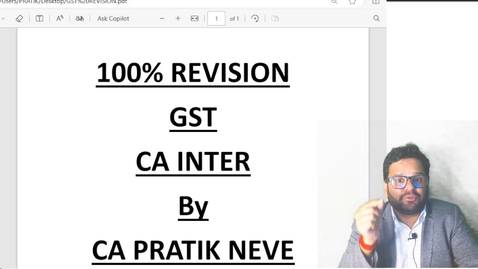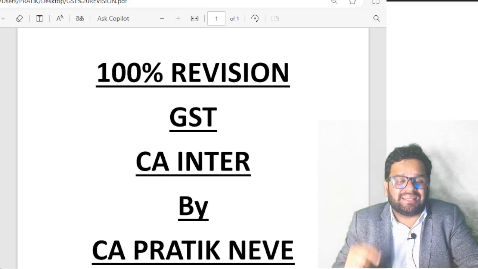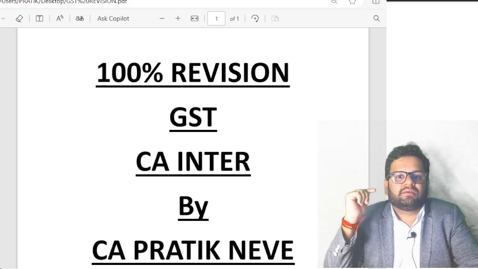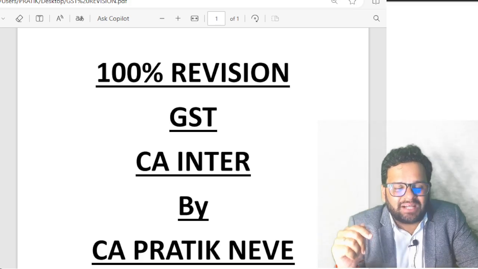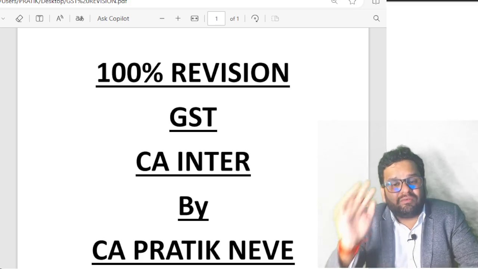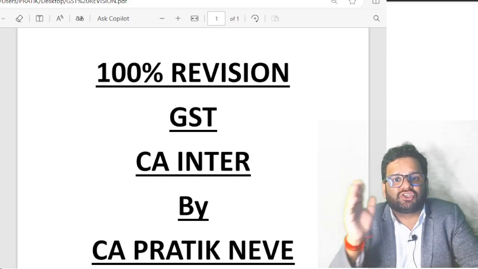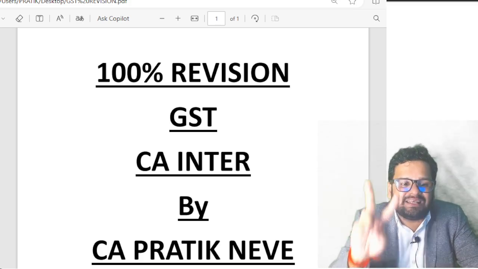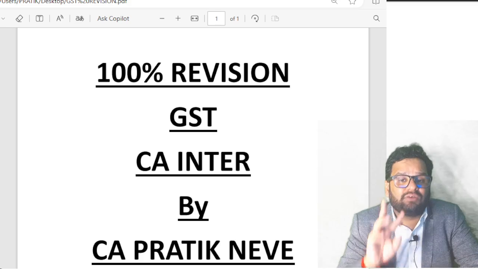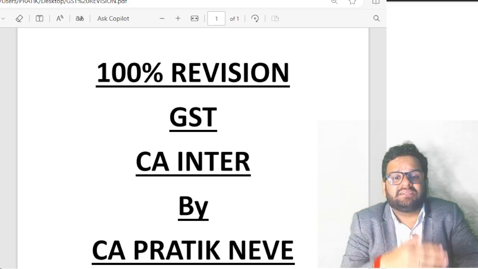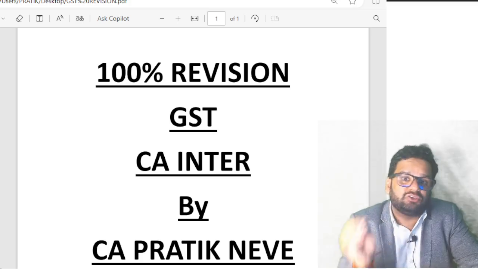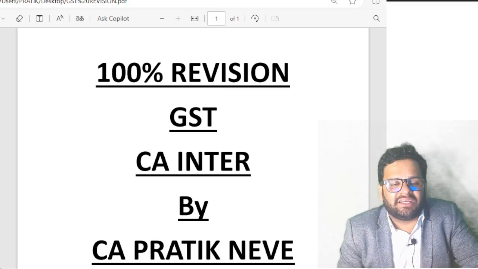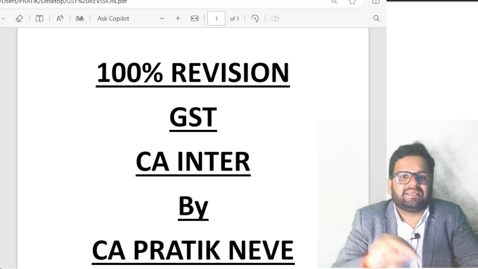Then, if I am talking about SAMPUT, what is SAMPUT? Sikkim, Arunachal Pradesh, Meghalaya, Puducherry, Uttarakhand, Telangana, then always the aggregate turnover threshold limit is rupees 20 lakhs. Further, if I am in any other state and I am dealing in goods plus services or only services, then always the aggregate turnover threshold limit is 20 lakhs.